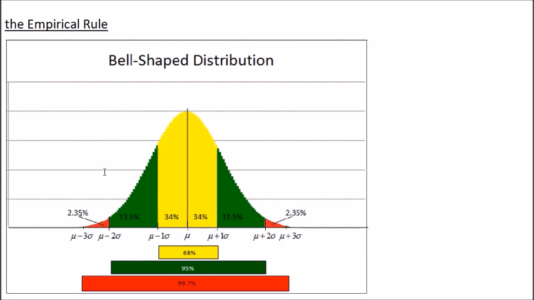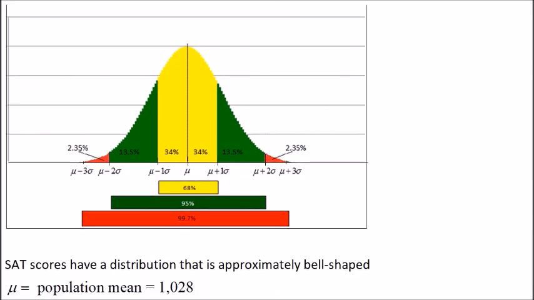The empirical rule also says that approximately 95% of the SAT scores for the year 2023 will be between the population mean minus 2 standard deviations and the population mean plus 2 standard deviations. And almost all of the SAT scores, or 99.7%, will lie between the mean minus 3 standard deviations and the mean plus 3 standard deviations. Here's how we calculate it.